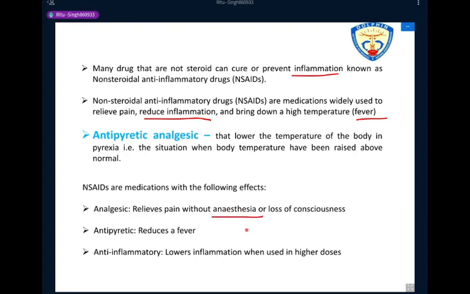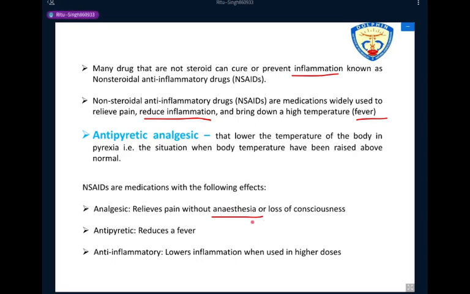Are you familiar with this term, anesthesia? Can you define it?